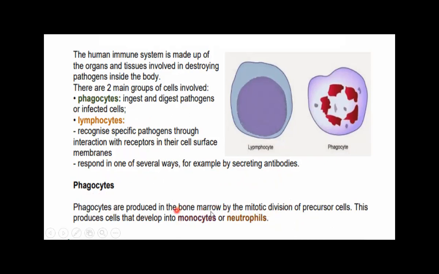The bone marrow is a material present in the bones, and it is responsible for producing the white blood cells as well as the red blood cells and the cell fragments, the platelets. These produce cells that develop into monocytes or neutrophils, which are types of white blood cells. You can see this is the lymphocyte, a type of white blood cell, and the phagocyte, a type of white blood cell.